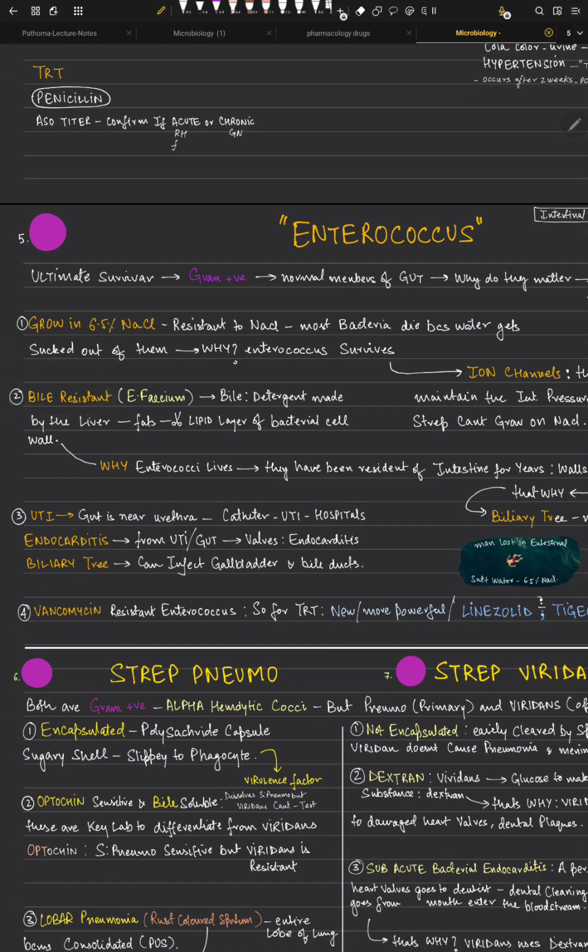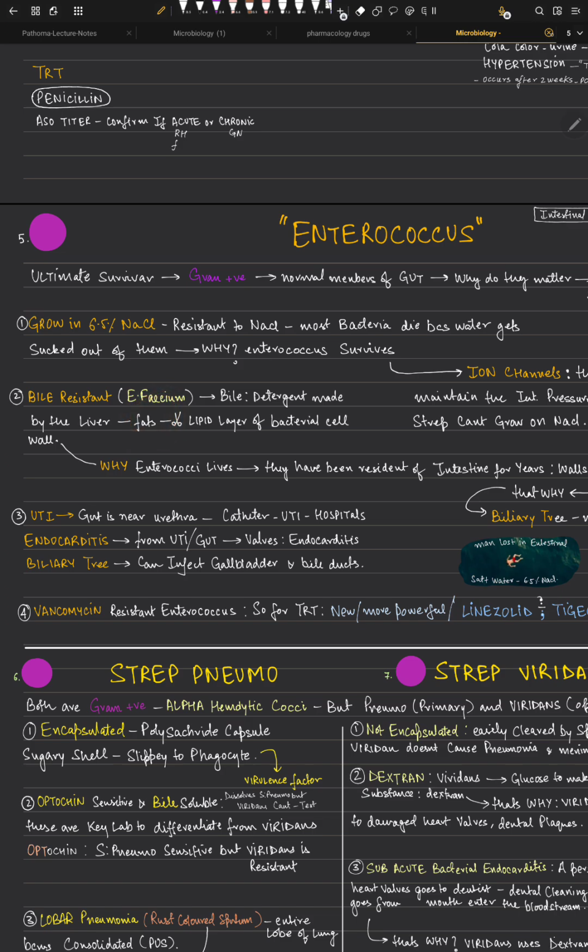Okay, so they are bile resistant. It means they can stay in the stomach, in your small intestine, in your duodenum. That's very important. One of the species is E. faecium, and bile is a detergent, right? A detergent made by the liver. And bile cuts up fats, right?